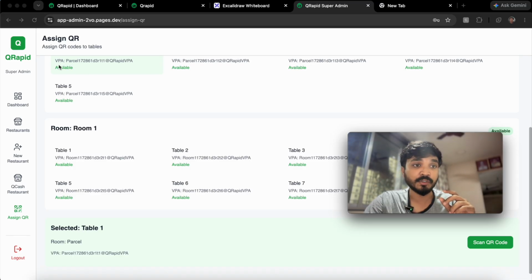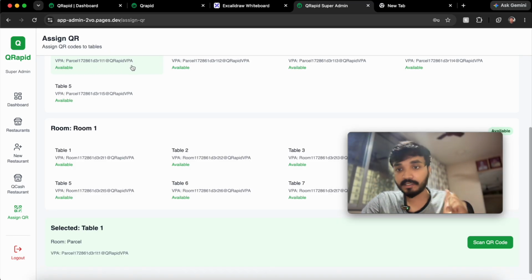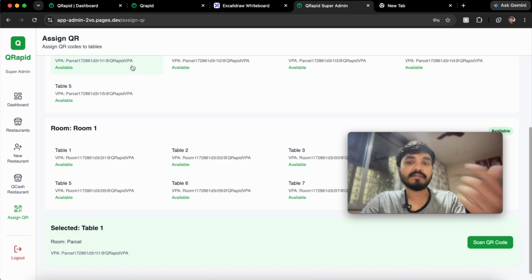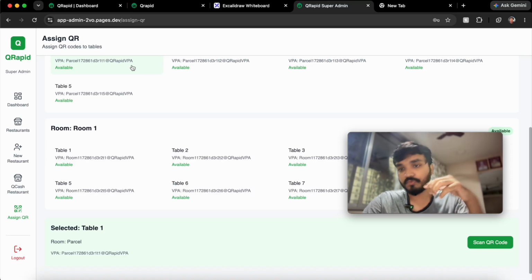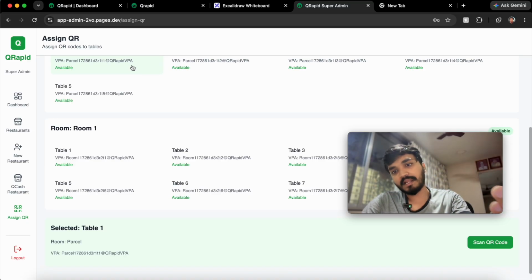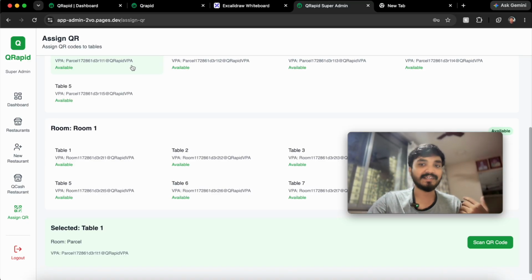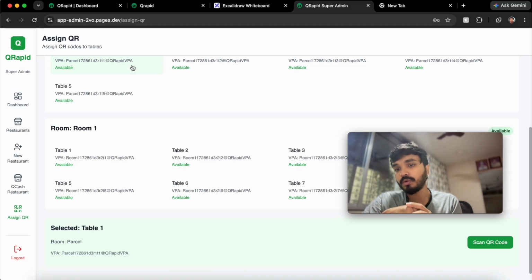So this is the VPA link. You can see every table has a separate unique VPA link, right? So that QR code is getting assigned with this link. First the QR code is naked. After that, once you scan this, this link is getting embedded into that QR code, and then it can be sent to a restaurant, and the restaurant will automatically place those QR codes on the tables. So that they can do.